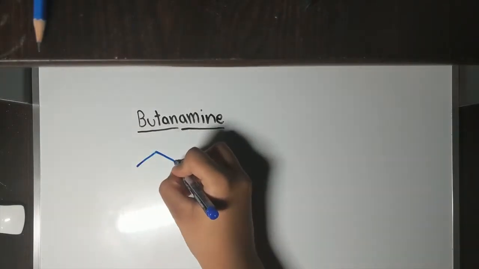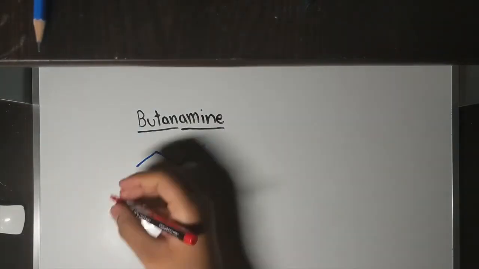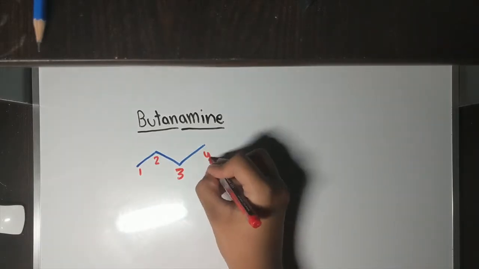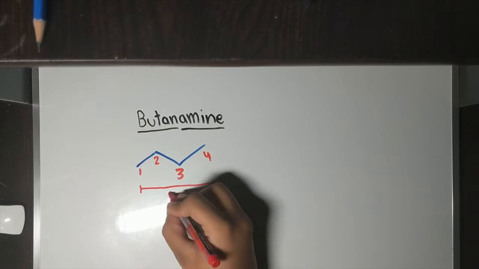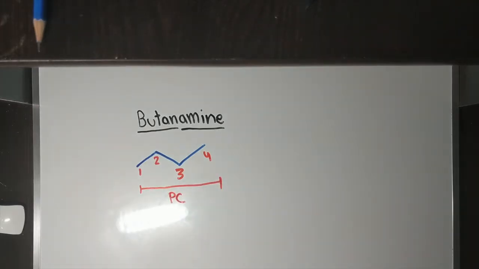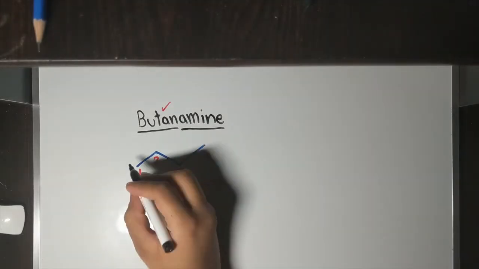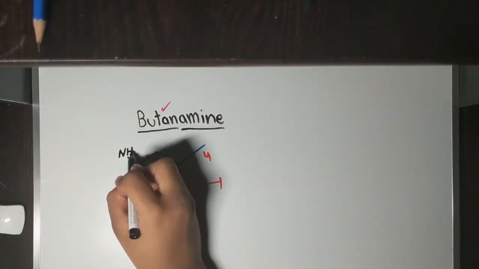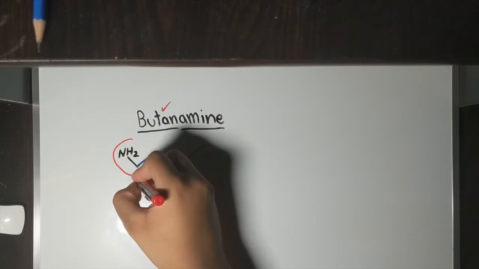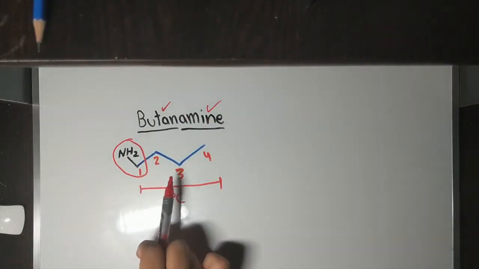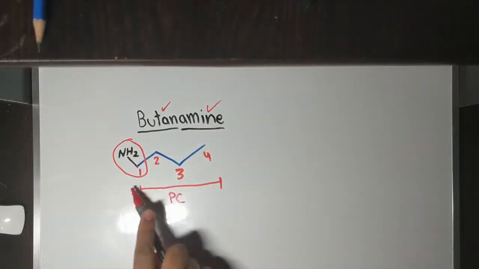So we're going to make butane. You notice butane is in this, so that means there are going to be 4 carbons. This is going to be our parent chain with 4 carbons. Let's count 1, 2, 3, 4. We got that requirement right. Now we notice that there's going to be an amine at 1, with 2 hydrogens, because only one thing is connected to it with 2 H's. Now we see it's connected to the 1 and we meet the requirement.